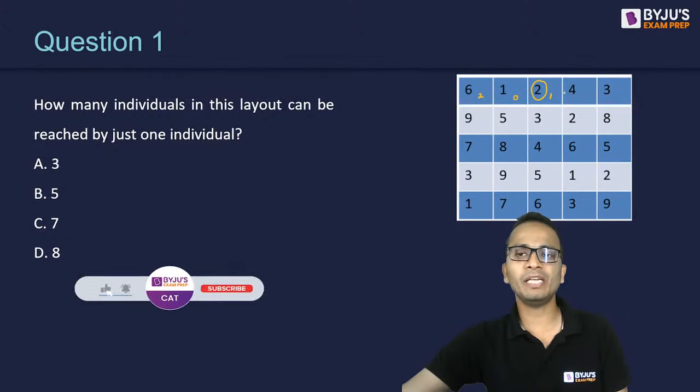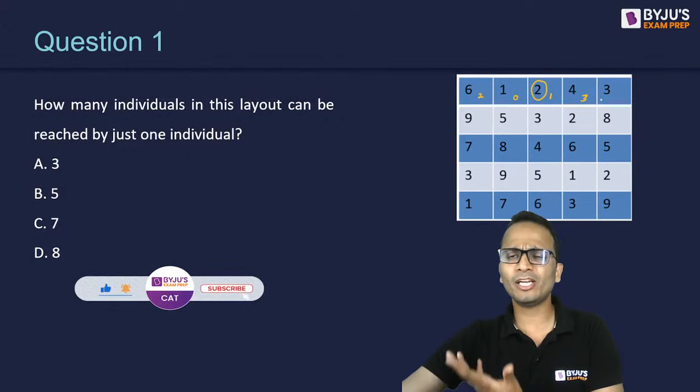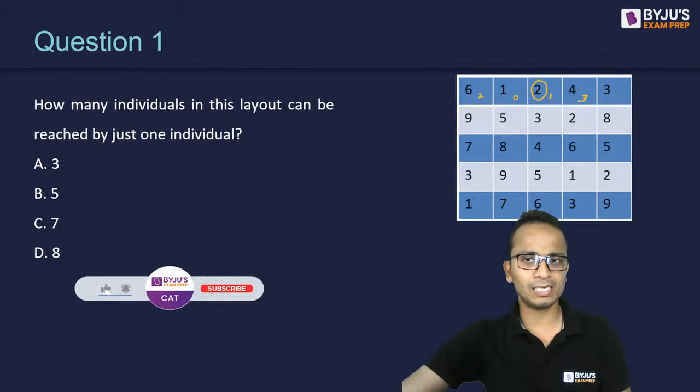Now 4 can be reached by 2 as well as 3. So the number of individuals that can reach 4 is not 1, so I'll not consider this. This is 3 basically. Okay, let us write all of them. Probably it will help you later on. Just keep checking if I'm doing it correctly or not.